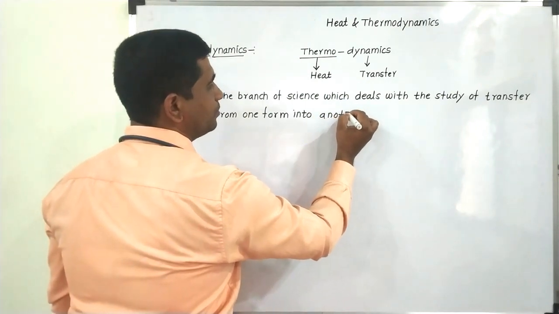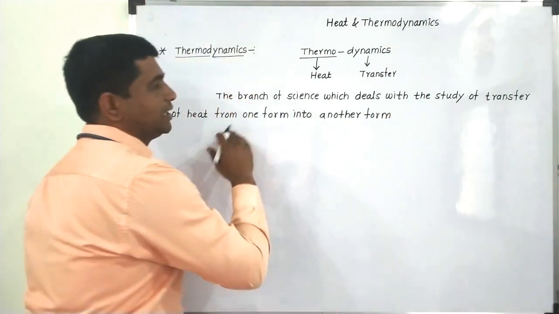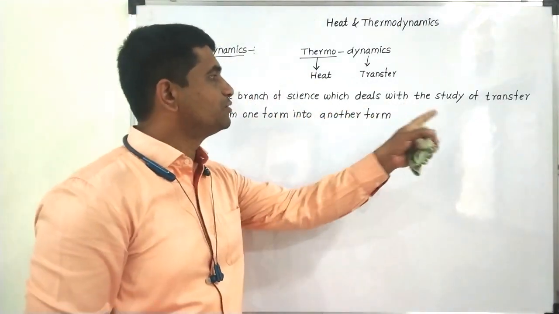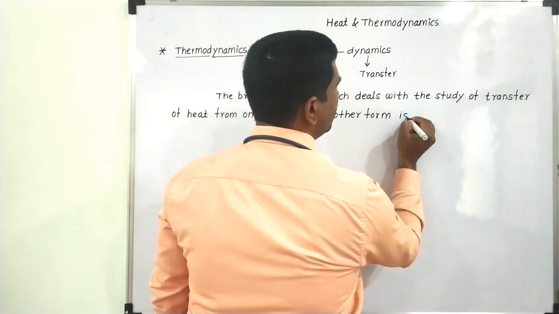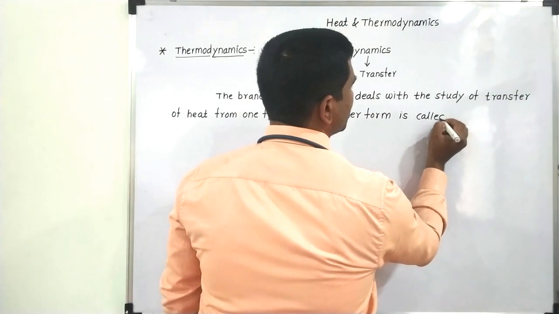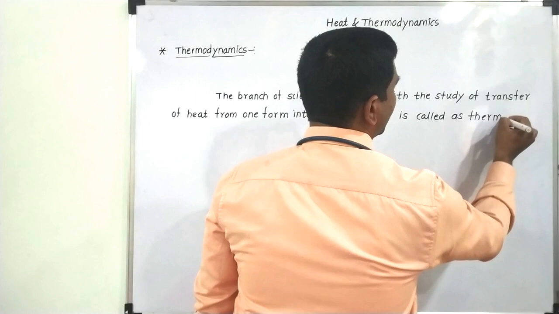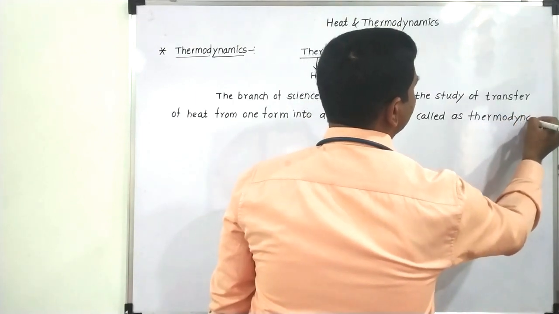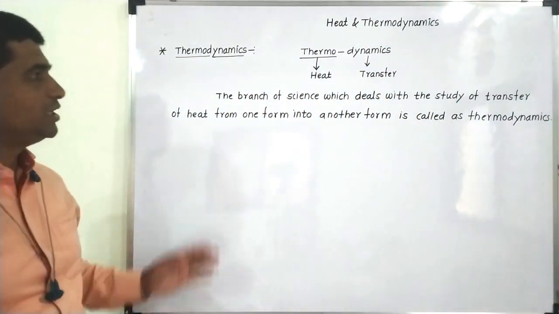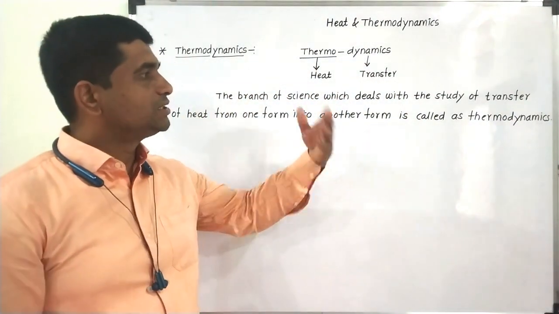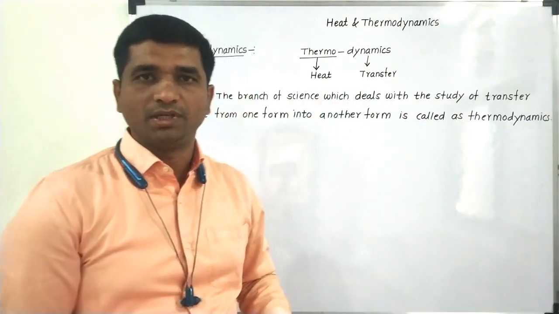It may be mechanical form or electrical form. This type of conversion is called thermodynamics. The branch of science which deals with the study of transfer of heat from one form into another form is called thermodynamics. That is the first definition which we have to consider.